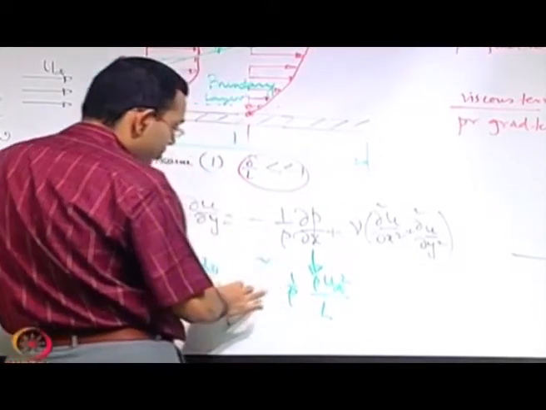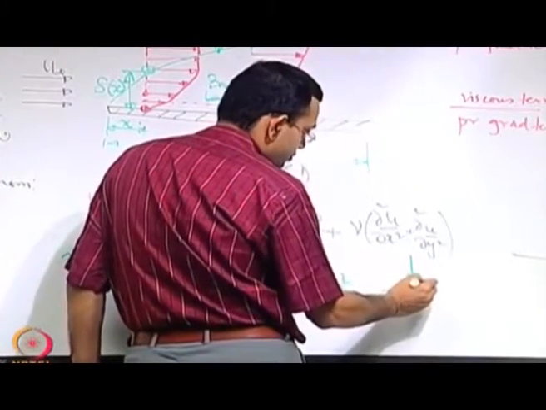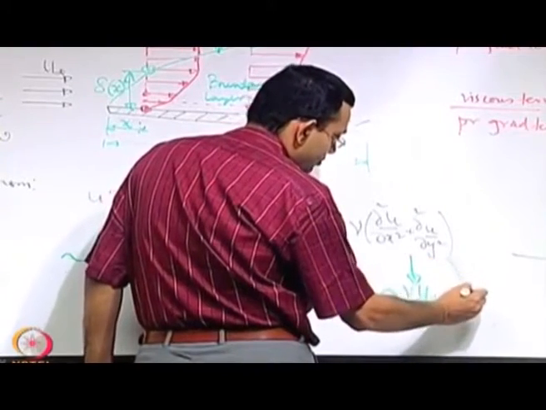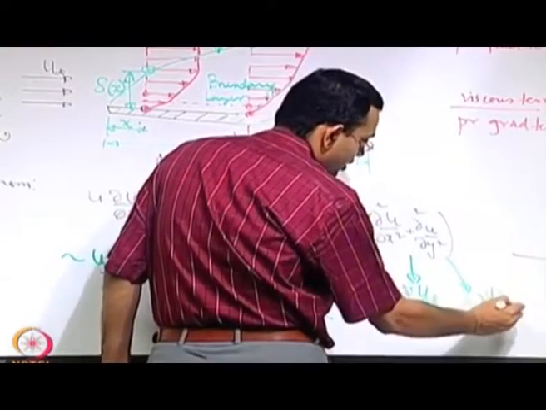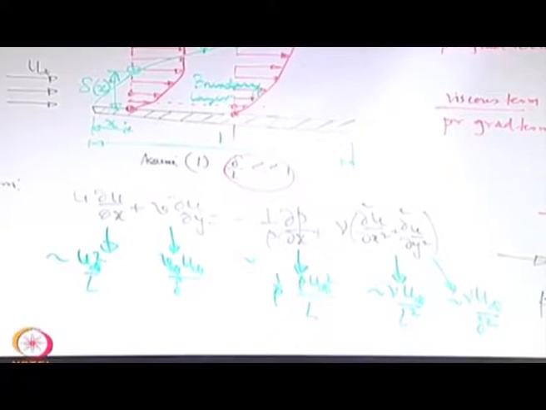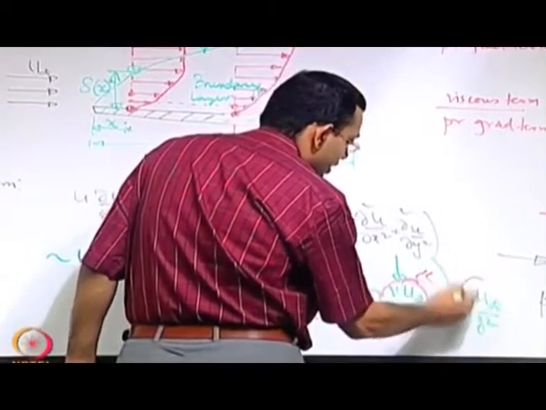Minus is not important for order of magnitude. Then this term nu u infinity by L square, this term nu u infinity by delta square. And again, just by previous consideration, we know that this term will be much less important than this term.